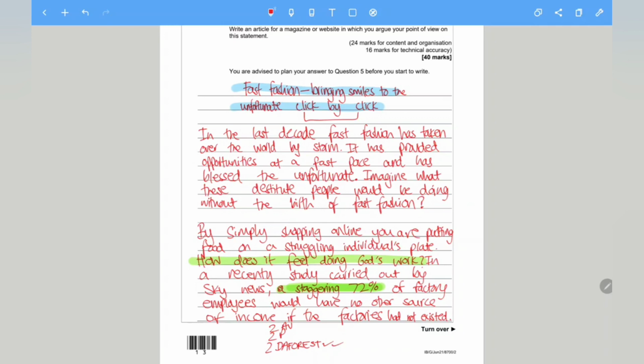Now, one thing I did want to mention, similes, metaphors, some of them are not mentioned here, but you still are expected to use them. So again, these are essentially all the techniques. So have I used 2 techniques? Yes, tick. A staggering 72% of factory employees would have no other source of income if the factories had not existed.